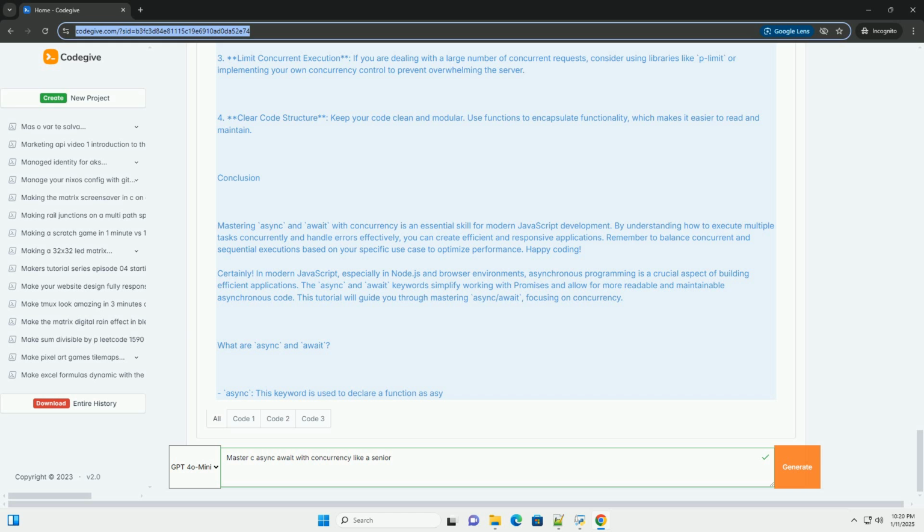Error handling. When using Promise.all, if any of the promises reject, the entire operation fails. To handle errors gracefully, you might want to wrap the calls in a try-catch block or use Promise.allSettled, to get results regardless of the outcome. Example with error handling. Sequential versus concurrent execution.